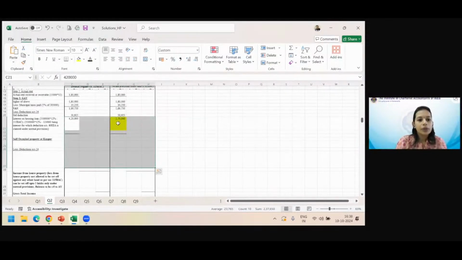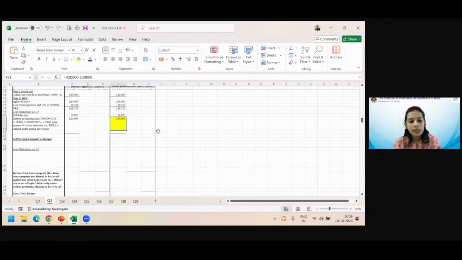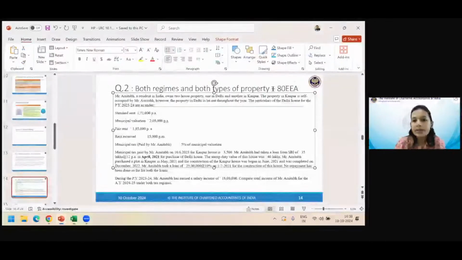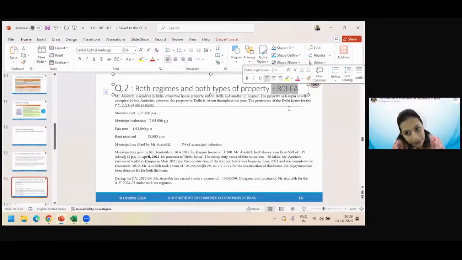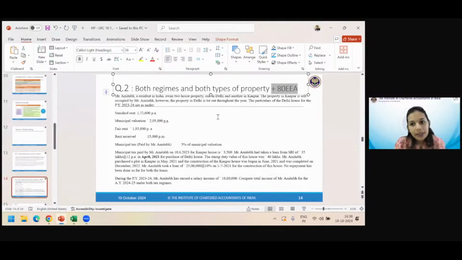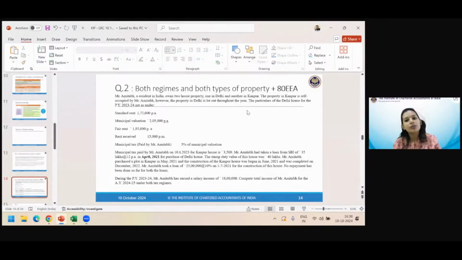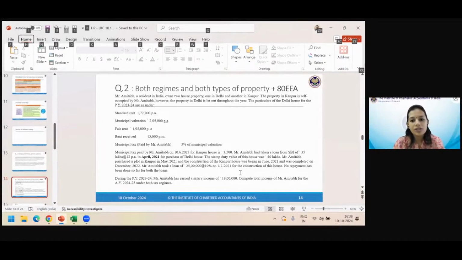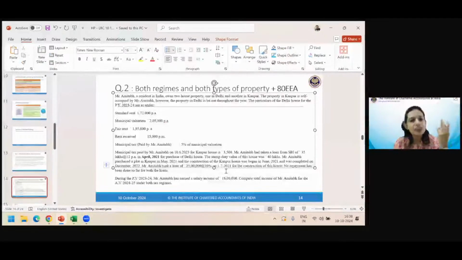Okay. So this is the twist in this, and I had marked this, initially I didn't write it because you would have got biased. Now I'm disclosing this question was to highlight 80EE's interplay with income from house property. Please, when you get some triggers, when you have to think more, in normal sums you don't have to think this much,